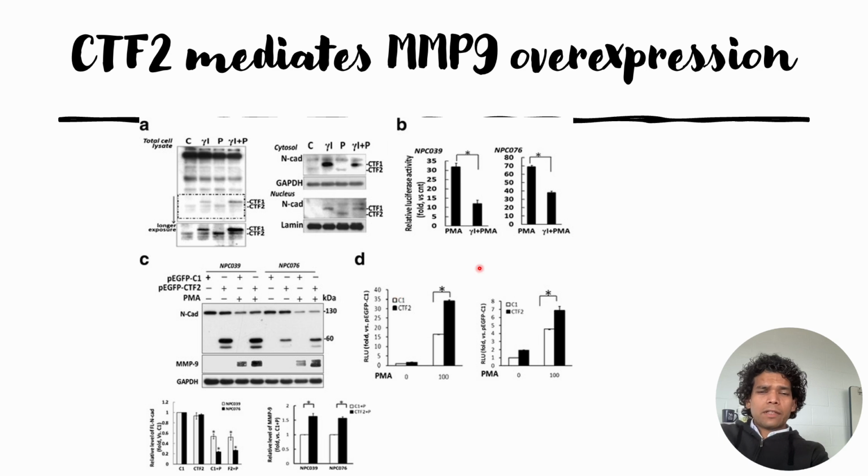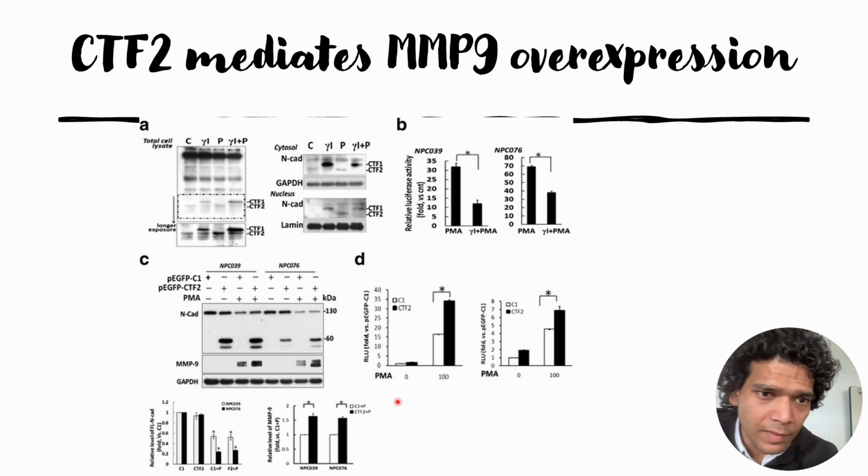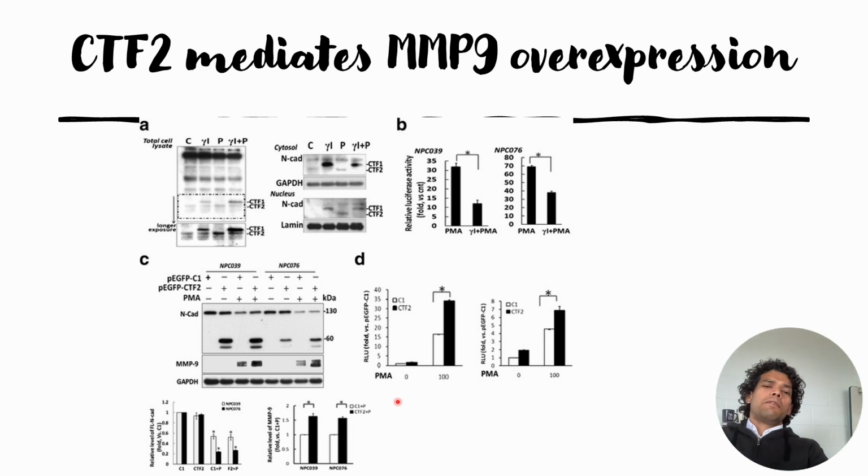And next, in the final panel of this figure, they check the expression levels of EGFP, which indicates the CTF2 expression levels, and they see that when the cells are treated with PMA, the EGFP signals go up where CTF2 is overexpressed, compared to the case where only the empty vector is transfected. And this is true for both cell lines. It can be seen here in panel D.